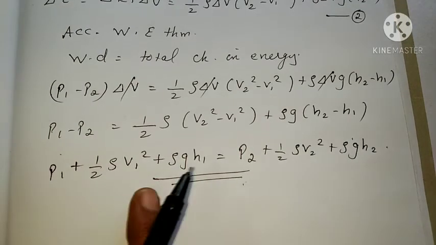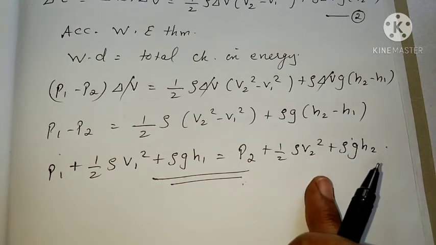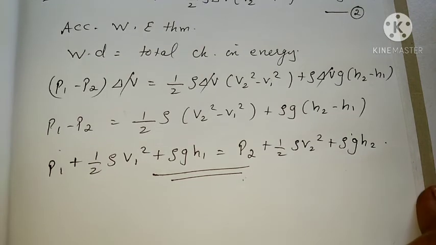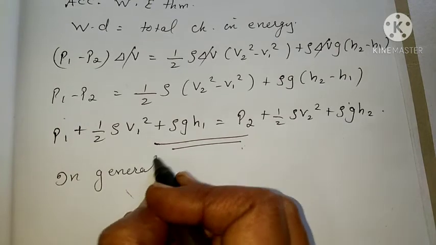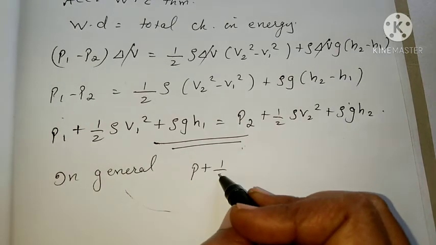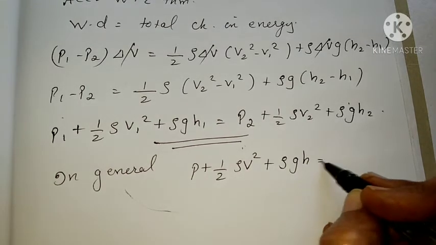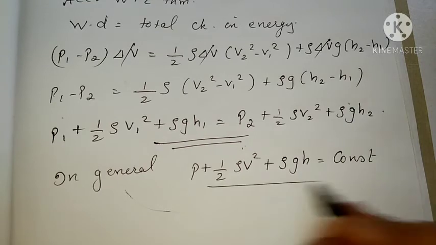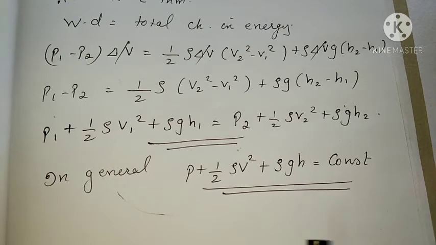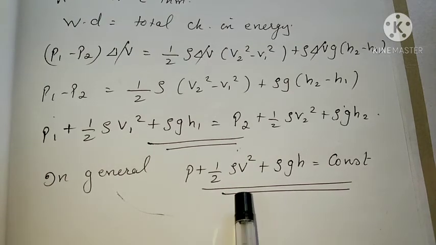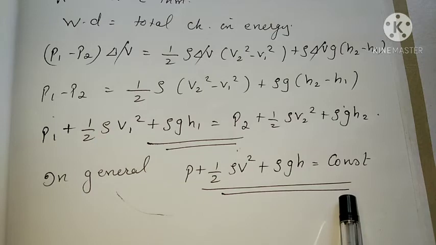So the sum of pressure, kinetic energy and potential energy on the left-hand side is equal to the sum of the pressure, kinetic energy and potential energy on the right-hand side. In general we can write P plus half rho V square plus rho g h is a constant, because at the two ends the sum of the pressure, kinetic energy per unit volume and potential energy per unit volume remains constant.